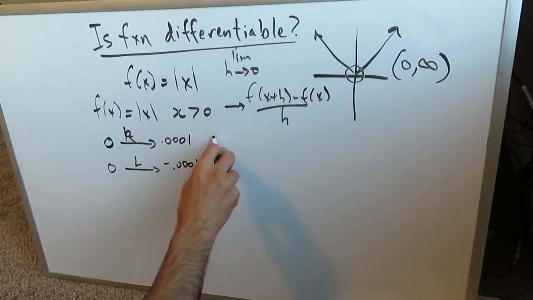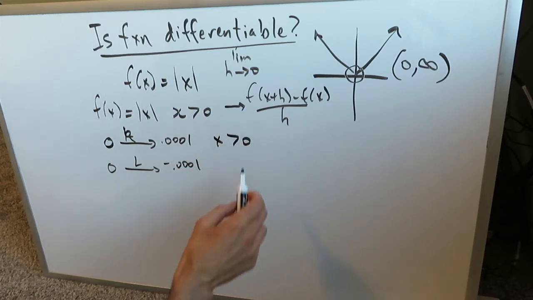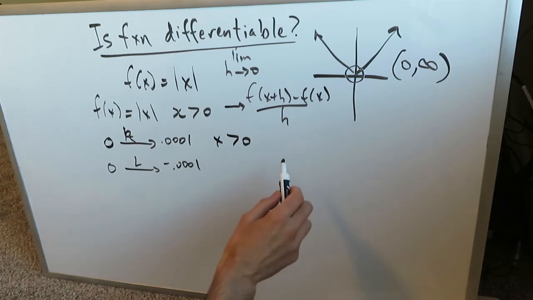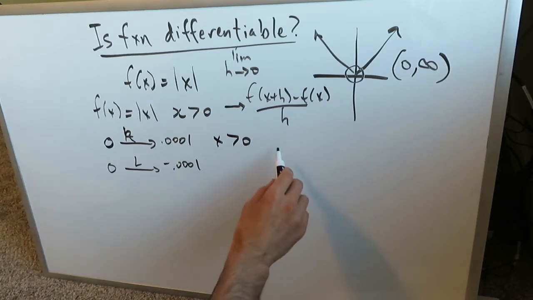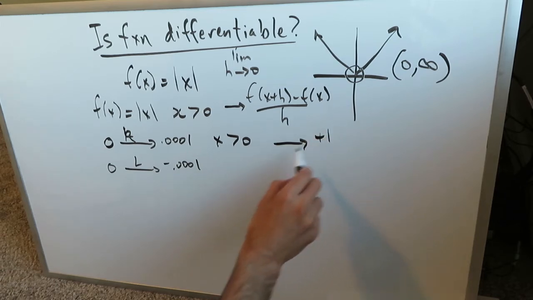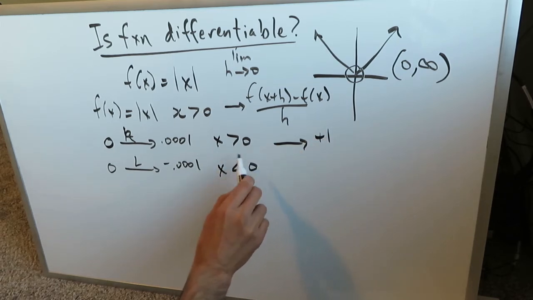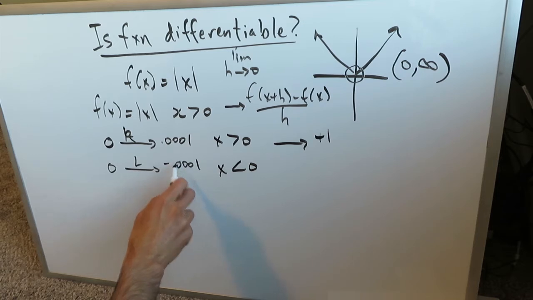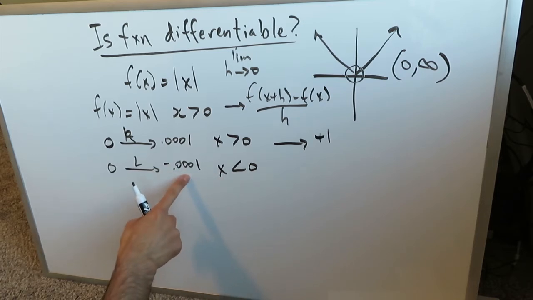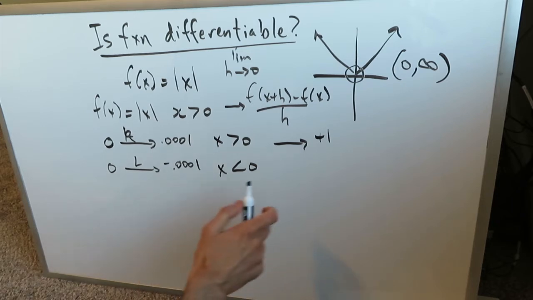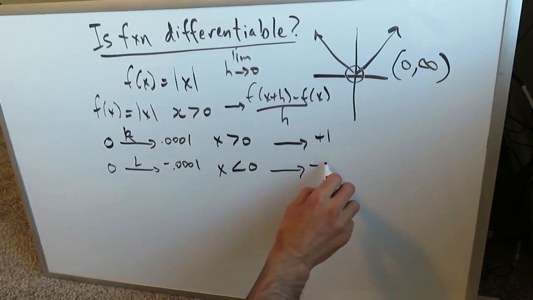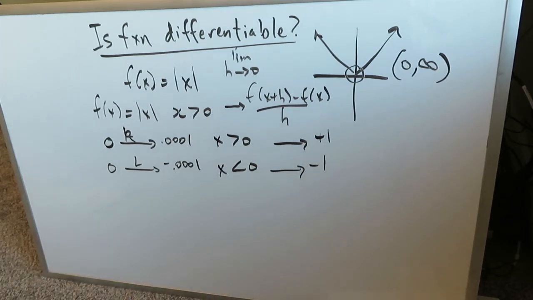Here we're looking at values where x is greater than 0, and we already established that on the right side the limit became a positive 1. And here for values where x is less than 0, we're looking at a minus value because it's less than 0, and we established that the limit or the derivative became minus 1.